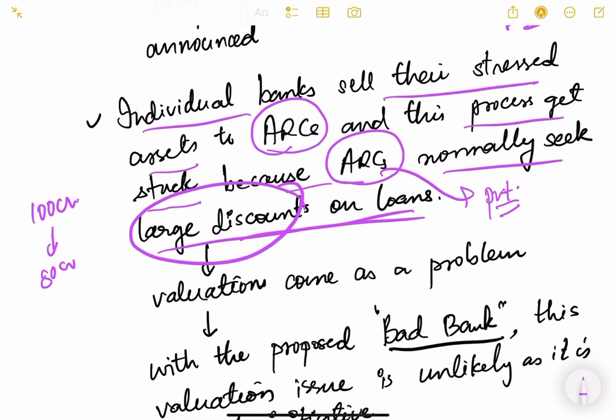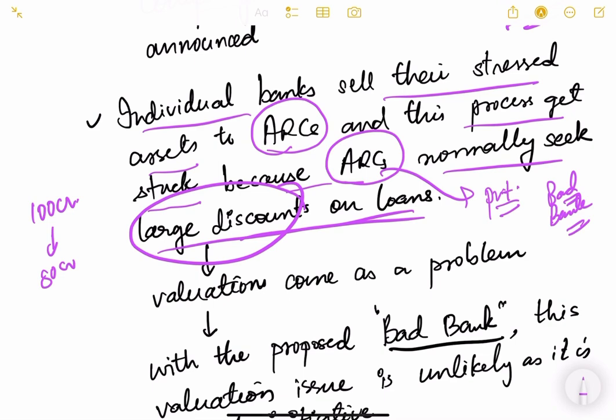They are asking for any discount randomly. They will say, we will only pay you 80 crore, we'll only buy it at 70 crore, we want a 30% discount, and that kind of thing. So that is the need for a bad bank, for government intervention. You will ask, if there are ARCs, what is the need for the government to set up a bad bank? The need is that these banks are not able to properly negotiate with ARCs, because the ARCs are asking for discounts randomly, 20%, 30%, very deep discounts.